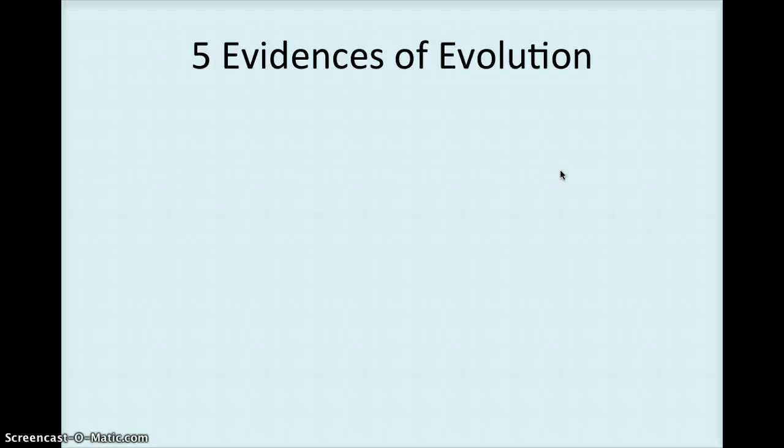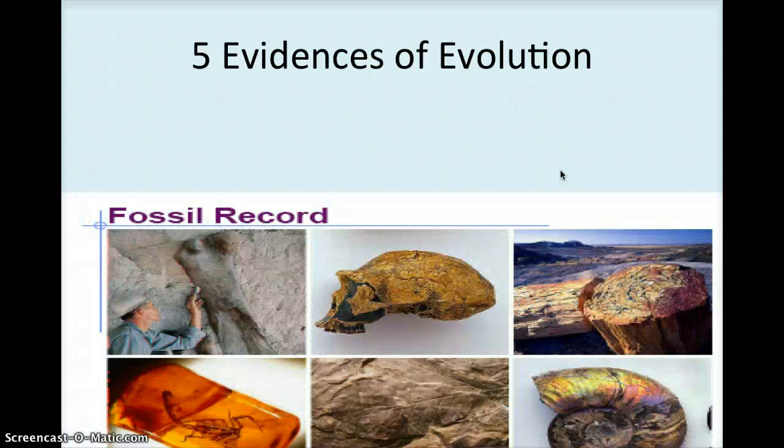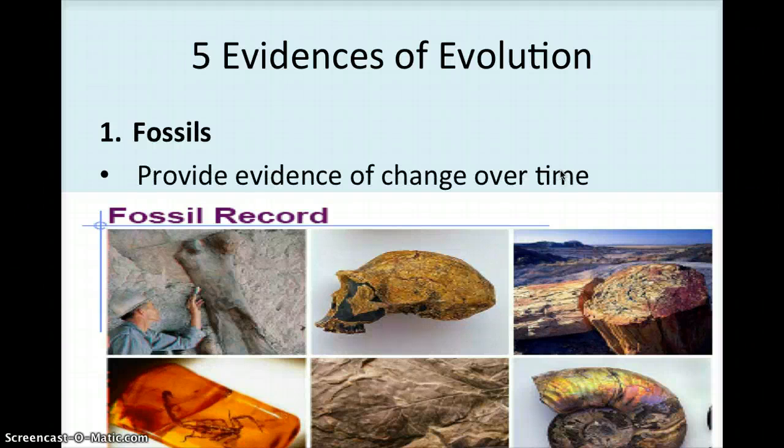He also came up with the 5 evidences of evolution. The first evidence most of you guys know, and if you look at the pictures below, I'm sure you can guess that they're known as fossils. Fossils just provide evidence of change over time. We've been able to see how organisms, or reptiles mainly, and humans have been able to change and evolve to better suit their environment.